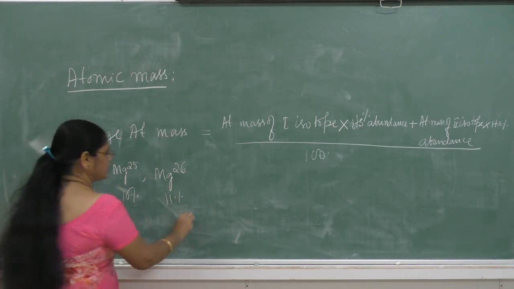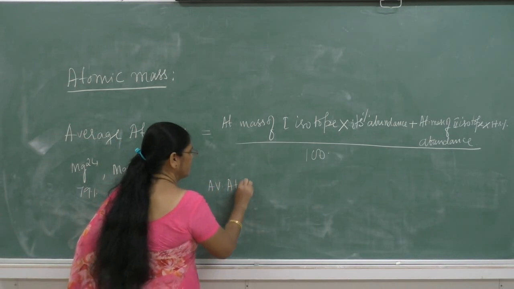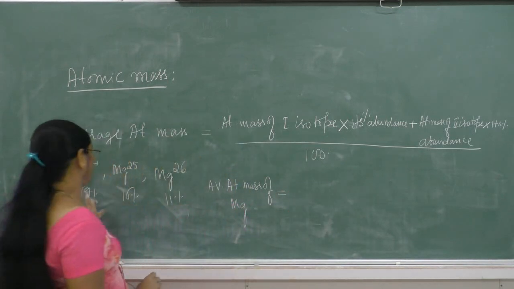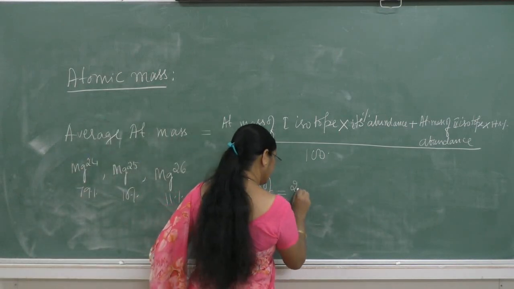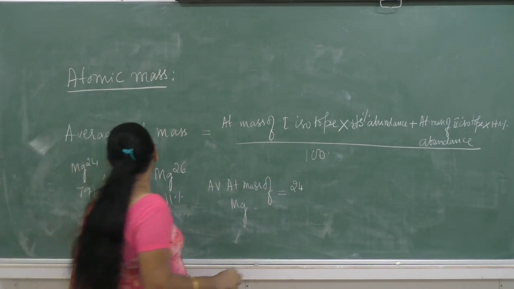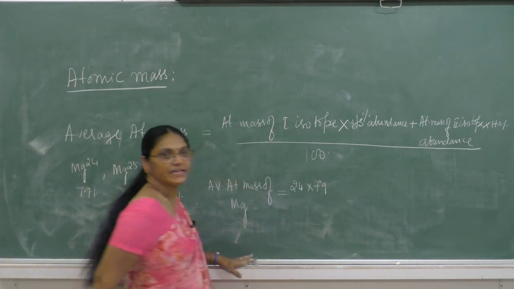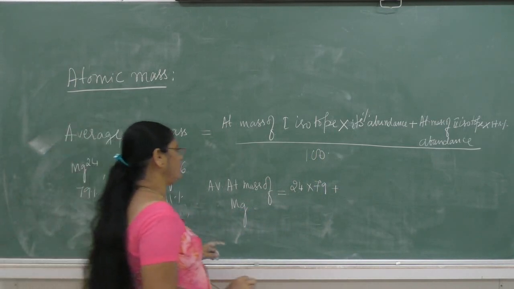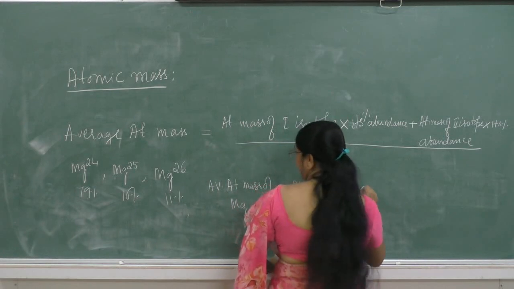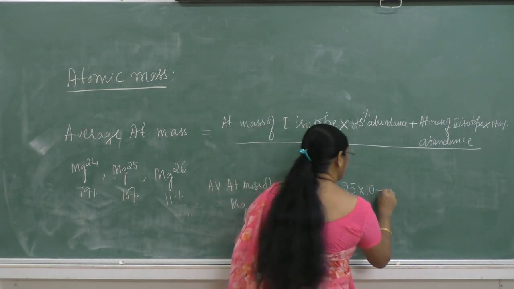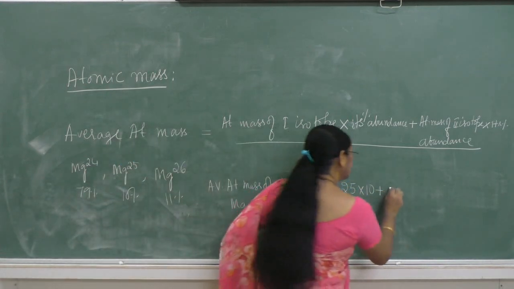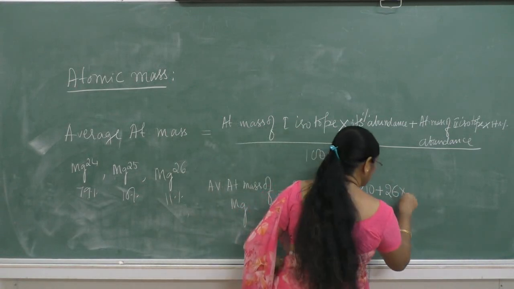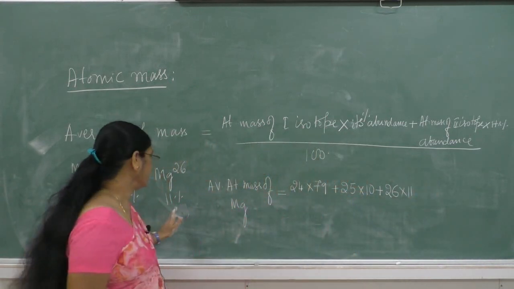Then the average atomic mass of magnesium is equal to the atomic mass of the first isotope, that is 24, multiplied by its abundance, 79, plus the atomic mass of the second isotope, 25, with its abundance 10, plus the atomic mass of the third isotope, 26, multiplied by 11, its percentage abundance.